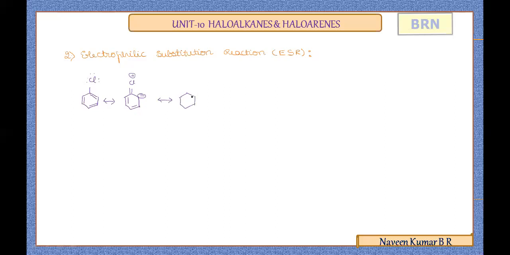So if these electrons delocalize here, a pi bond is formed here, and just by the displacement effect, you can consider with the arrows a negative charge at the para position.